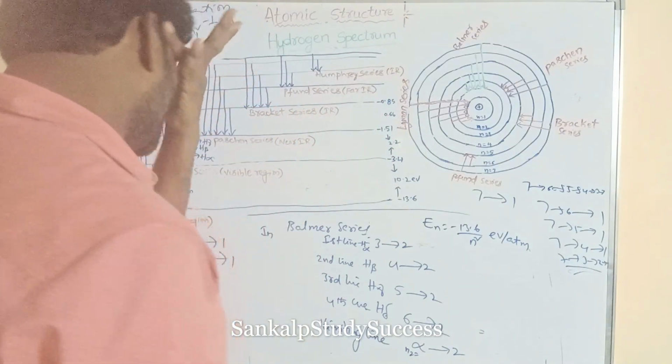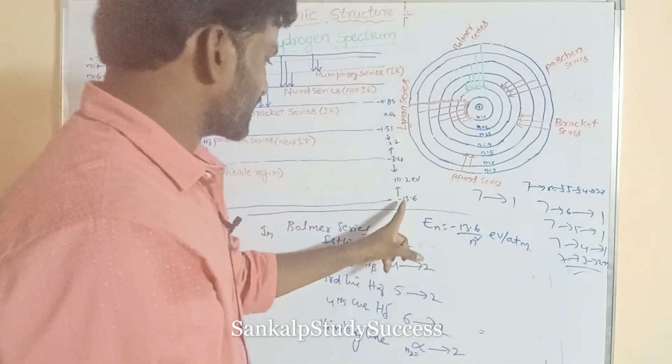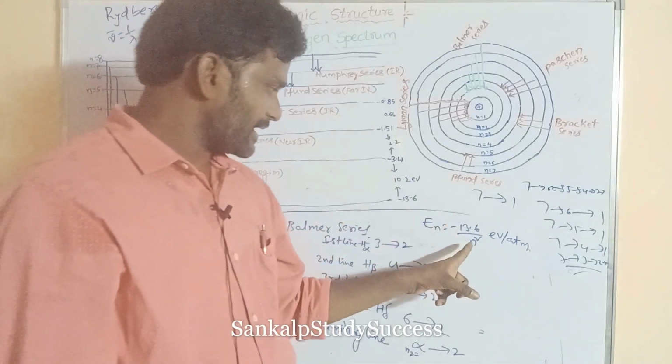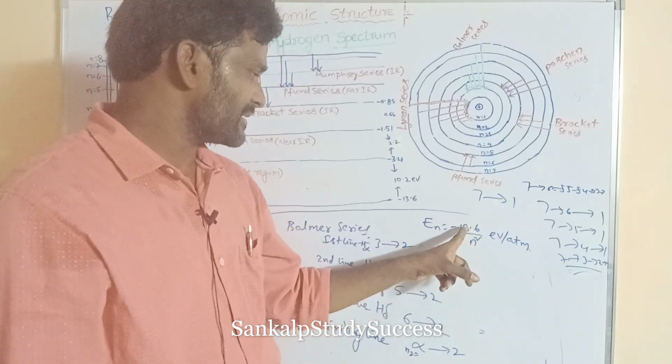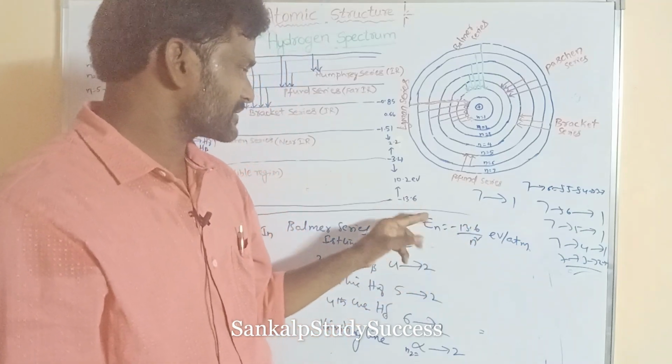If n is equal to 1 is substituted, 1 square is 1, so it is minus 13.6.